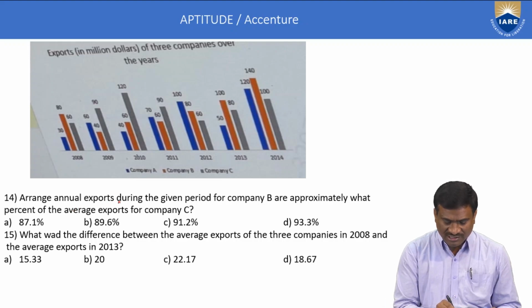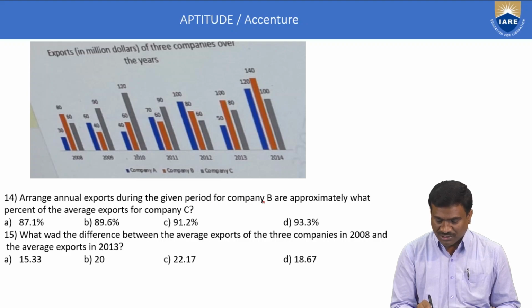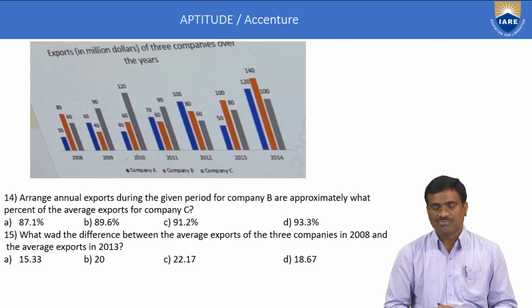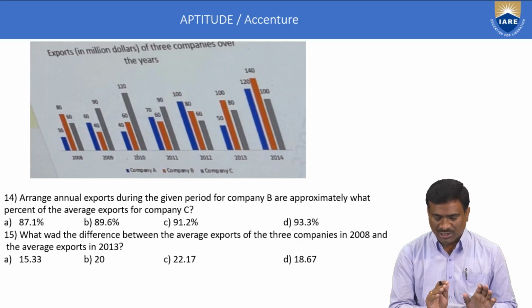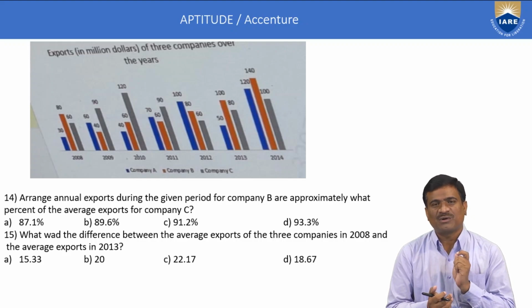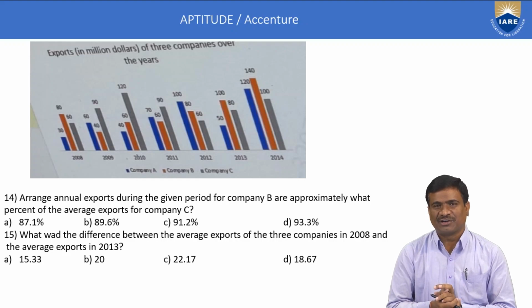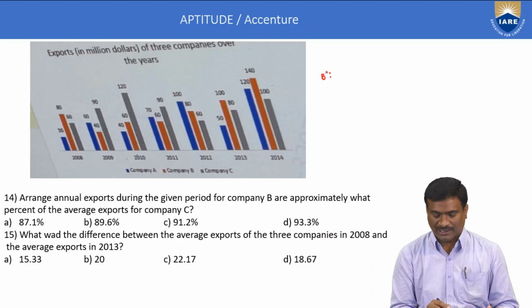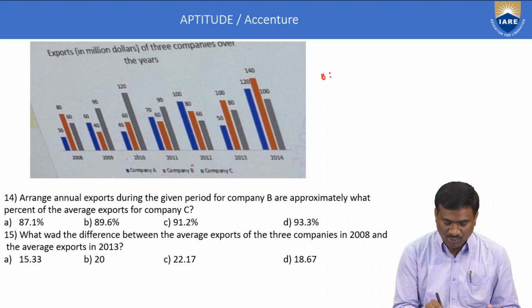The annual exports during the given period for company B are approximately what percentage of the average exports for company C? Company B and C, calculate only B and C. Average is equal to sum of n observations divided by number of observations. Method: first calculate only B. Here B 2008, 2009 and so on to 2014. Here consider only B.